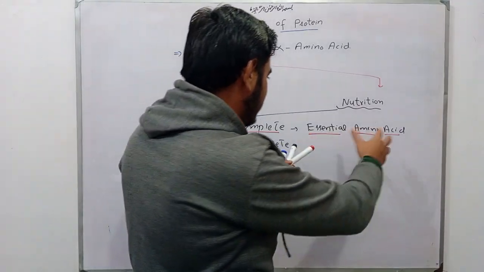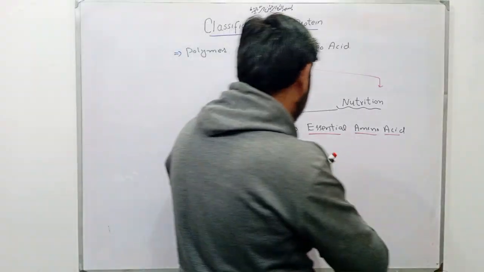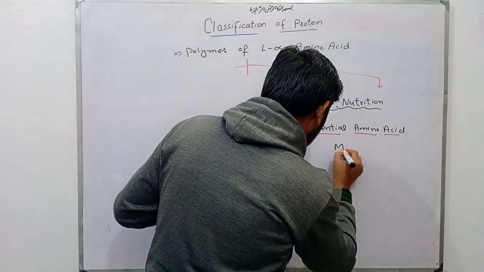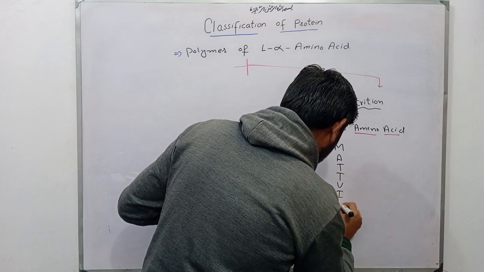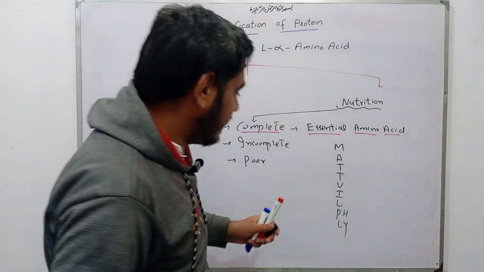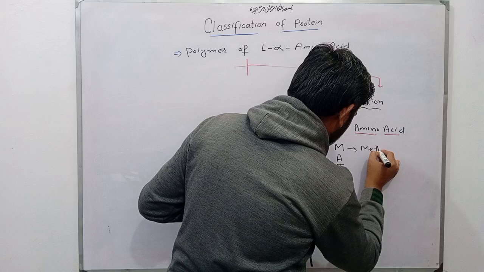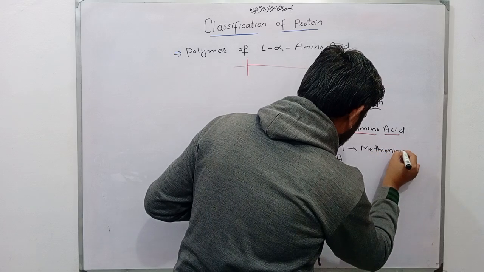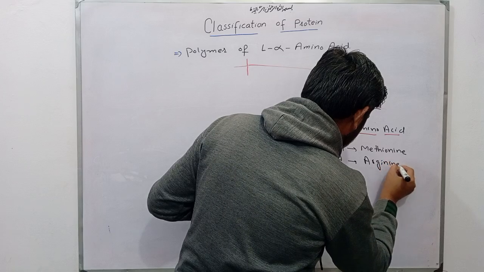Now, a mnemonic to understand essential amino acids is "Mat will fly". M means methionine. A means arginine, no, not alanine, it is arginine.